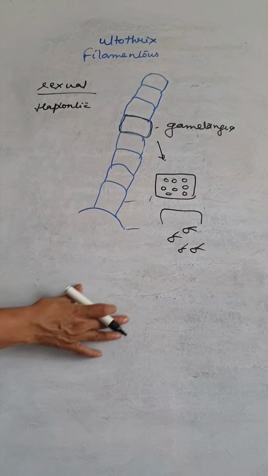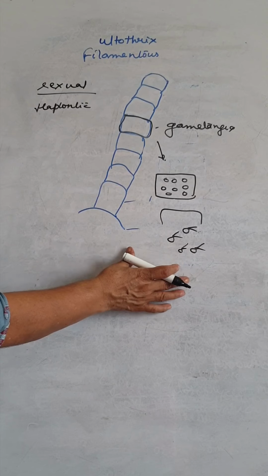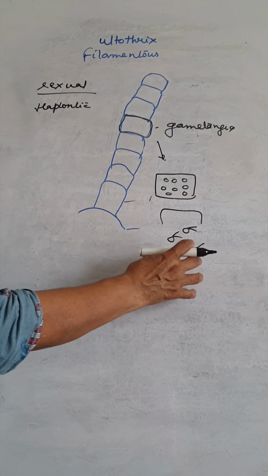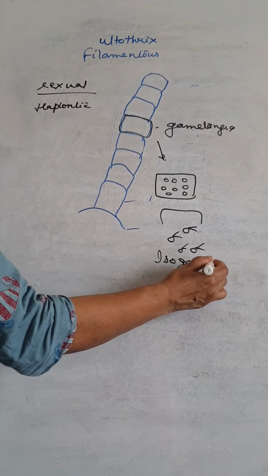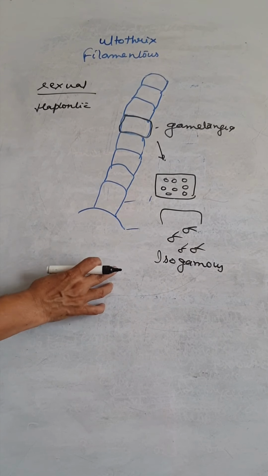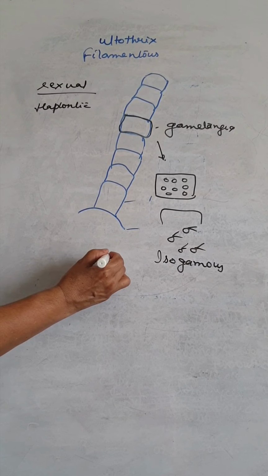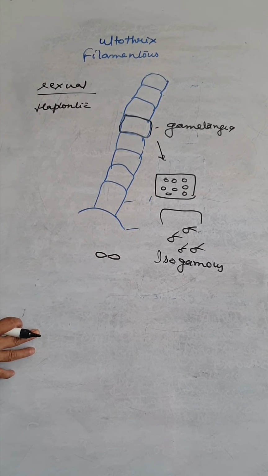Two gametes fuse; they are of a similar kind, the same kind. So it is isogamous fusion. When they fuse, one is this and the other one is this.